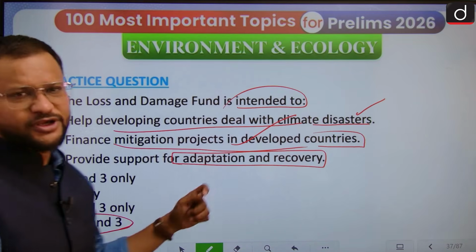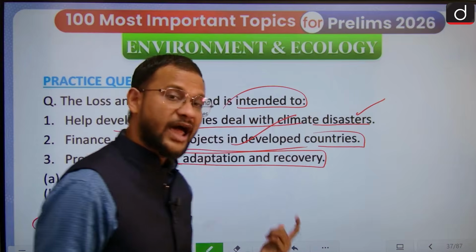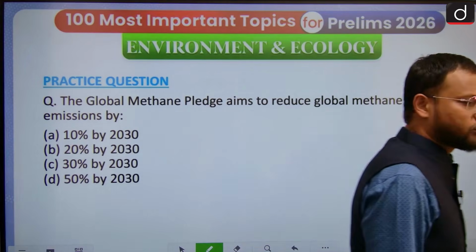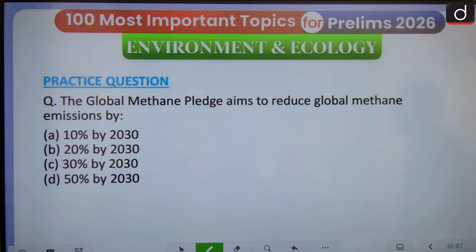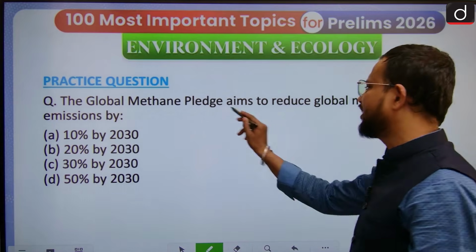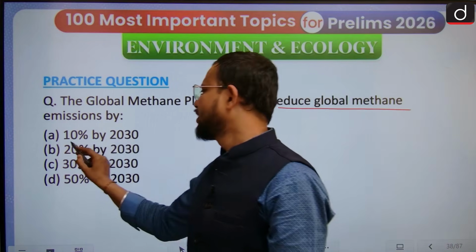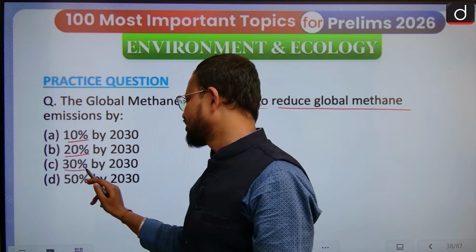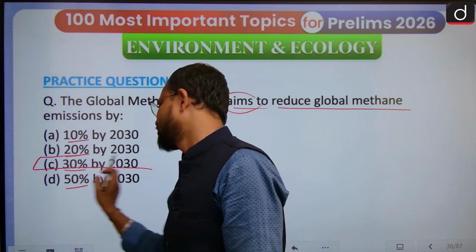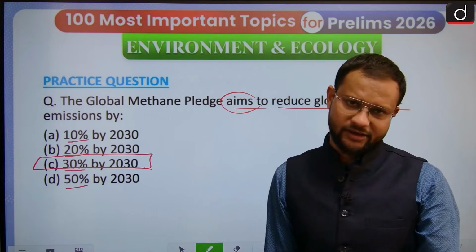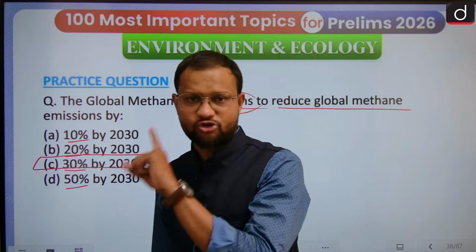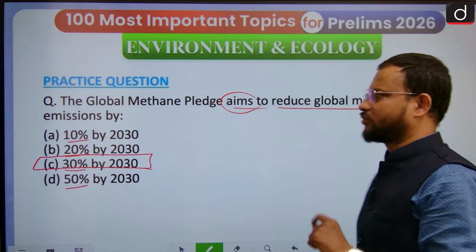Because the damage led by climate change needs to be recovered as well. Then the last one, the global methane pledge aims to reduce global methane emissions by 30% by 2030. Remember, India is not party to this particular pledge itself.